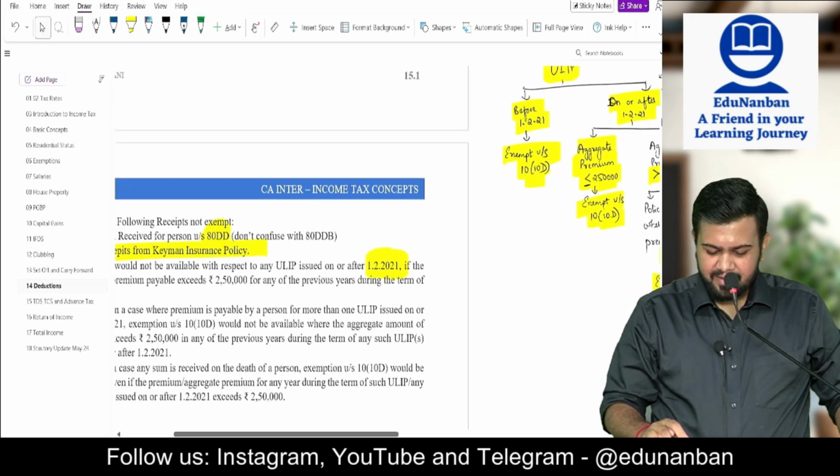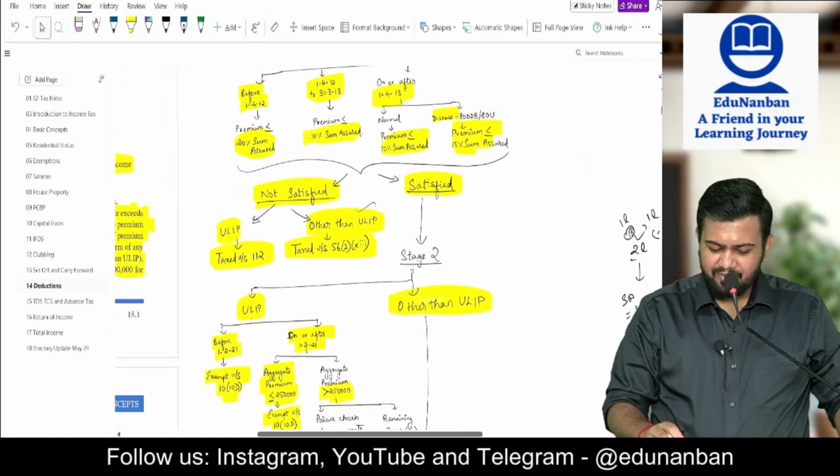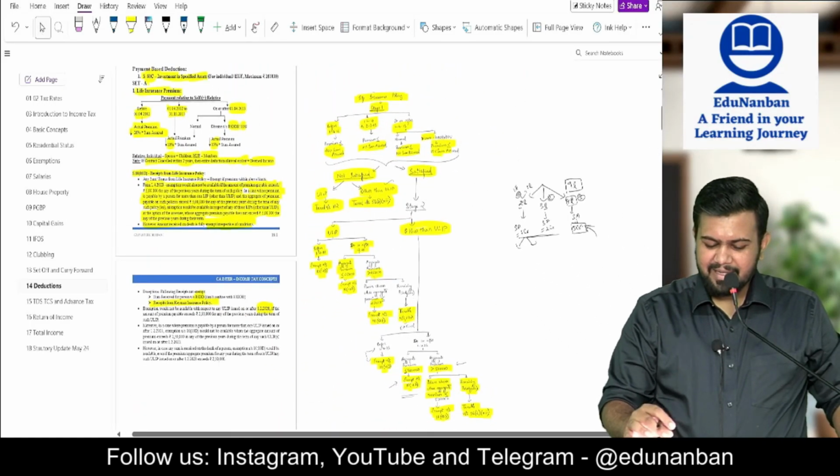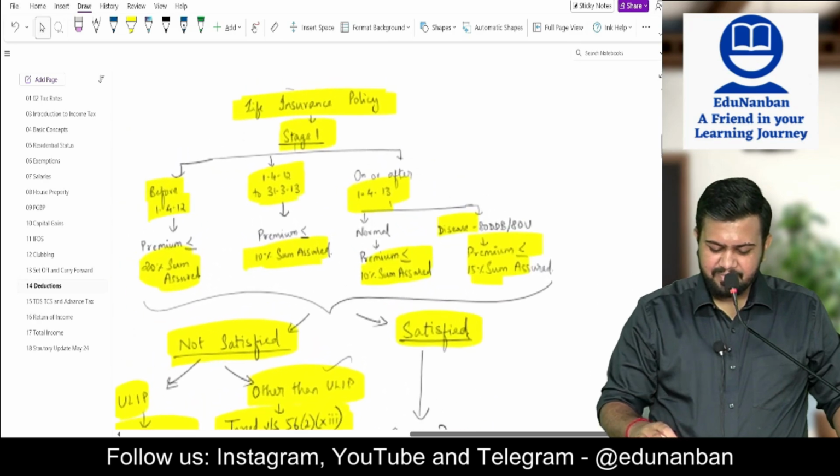Now I want you to take a full page, and this chart I want you to draw. Only when you see it does it look scary, but actually it is very, very simple.